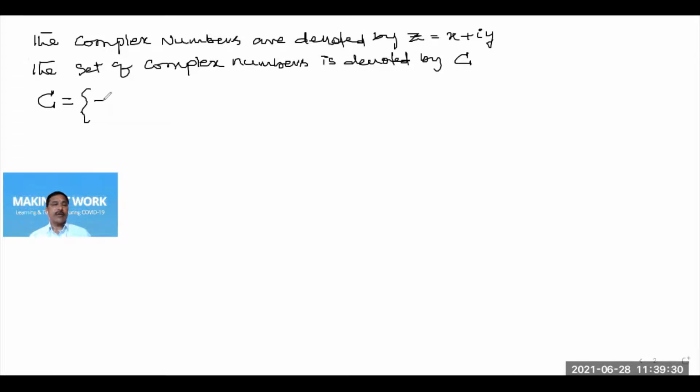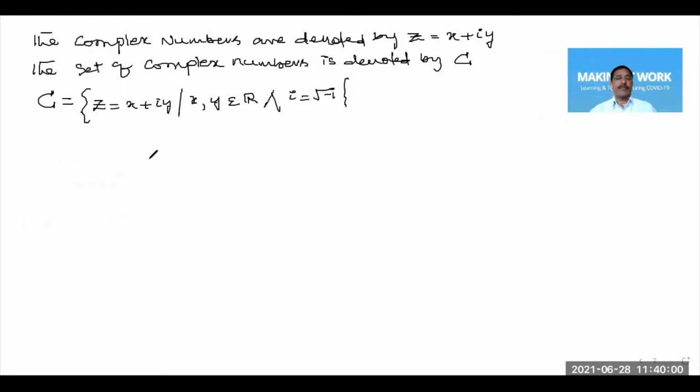C is the set of all complex numbers of the form Z, where Z is equal to x plus iy, such that x comma y are two real numbers and i is equal to square root of minus 1 is an imaginary number. So this is the representation of the set of complex numbers. And here, you can observe, every complex number has two parts.